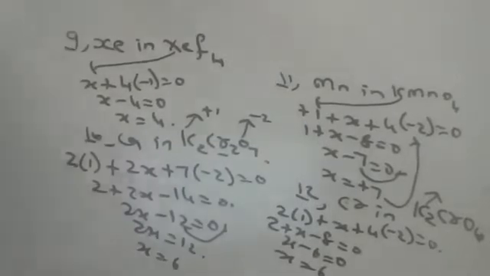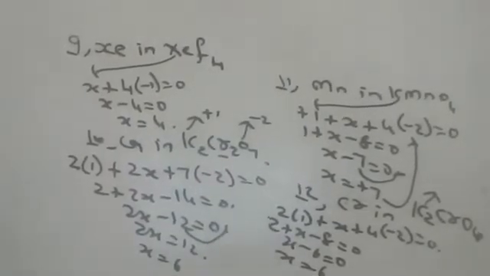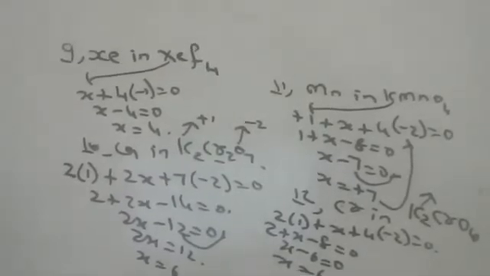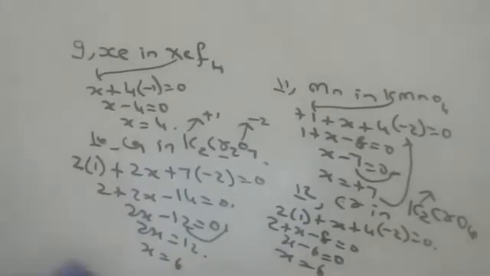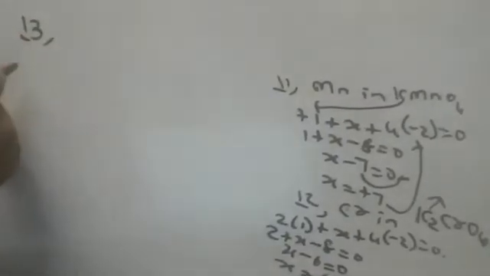Okay, children. I will tell some more sums, children. Almost till now 12 sums I told. Okay, after this I will give some questions to you. I will ask you one by one. Then I will give some list as a homework. Everyone should try at home, children. Now 12 sums I told. Some 3 more sums I will do. After that, whatever questions I give, you have to copy and I will be asking you. You should tell, children.